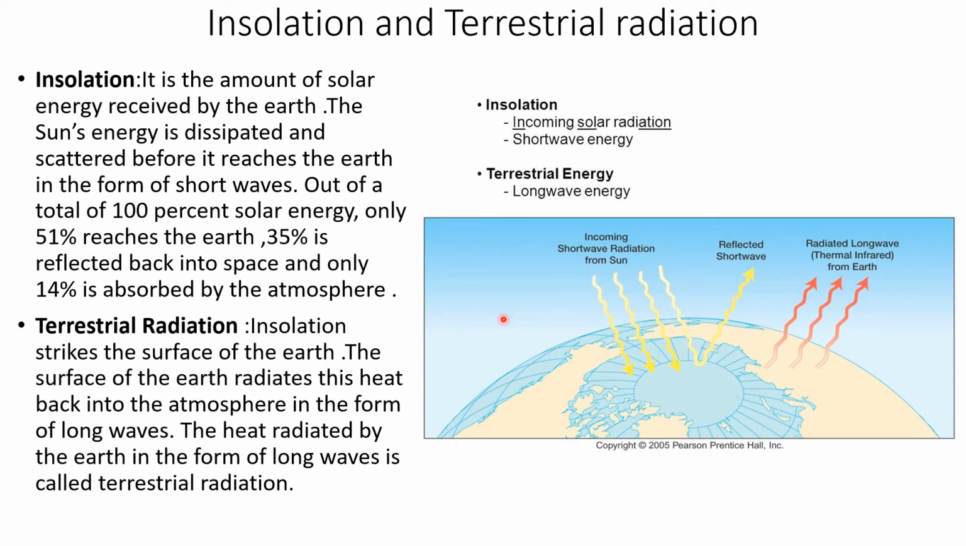Then we have terrestrial radiation. Insolation strikes the surface of the earth. The surface of the earth radiates this heat back into the atmosphere in the form of long waves. The heat radiated by the earth in the form of long waves is called terrestrial radiation. So insolation is in the form of short wave energy, whereas terrestrial radiation is in the form of long wave energy.